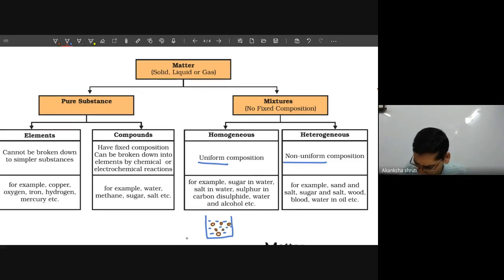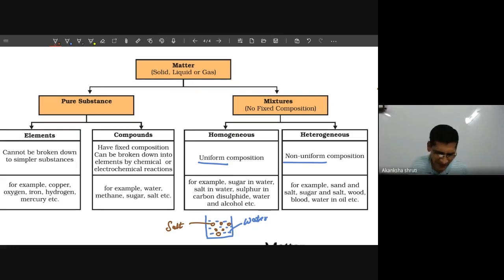These are our water, and this is our salt. If you mix this salt in water after stirring, whether you taste it from the top or from the bottom, you will get the same taste.